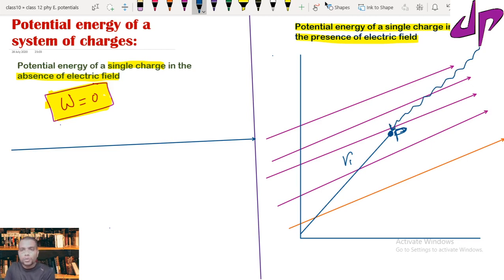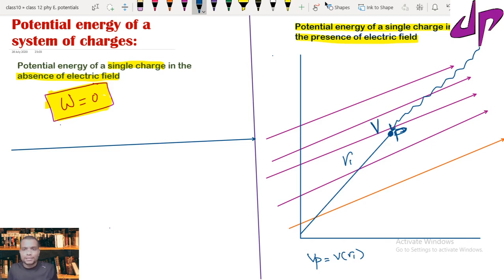Since point P is within the electric field, we already defined the potential here. So at point P the potential already exists. If the potential at point P is equal to V of R1, I am writing R1 so that it tells where point P is.